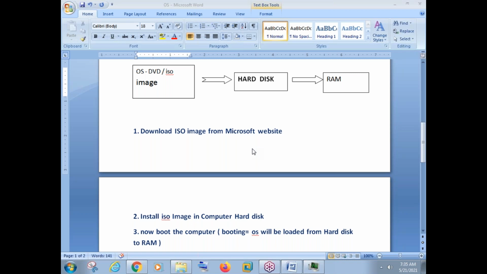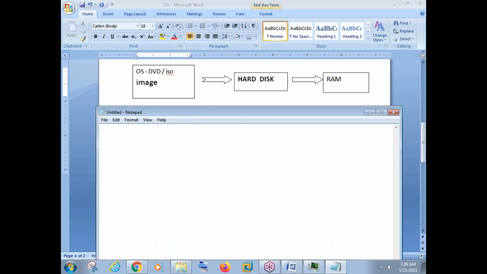Okay. Now one more thing that we need to remember carefully here is every OS has some versions. Like, if you go with Windows 7 or Windows 8 or Windows 10, we have some versions like home basic version, professional version, ultimate version. These are some of the basic versions. So when you take a laptop with operating system, in the majority of cases that operating system is only the home basic operating system.